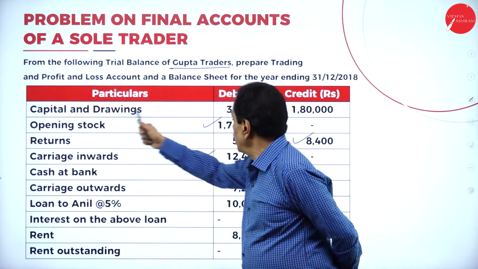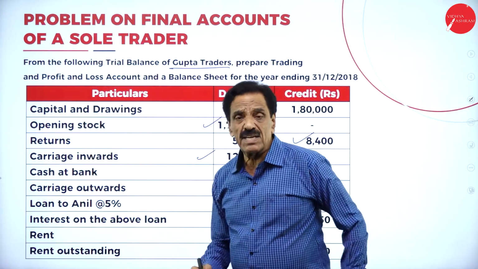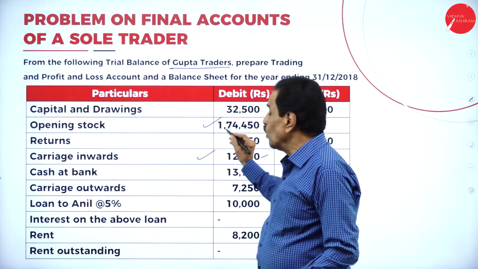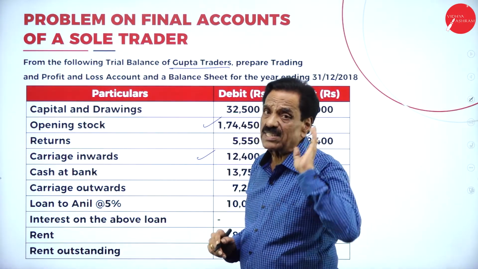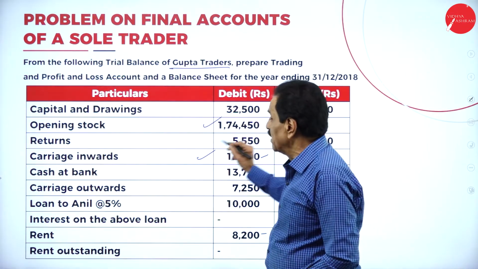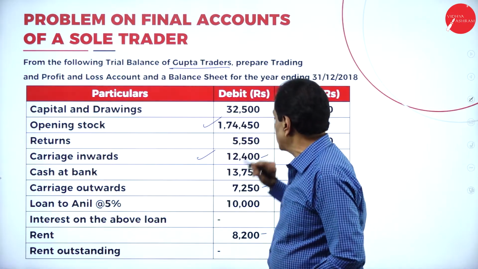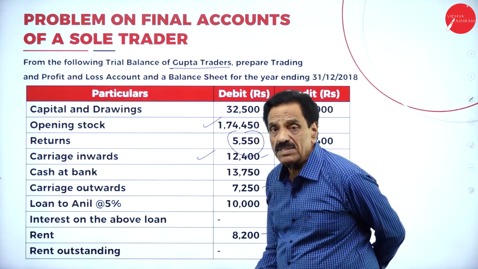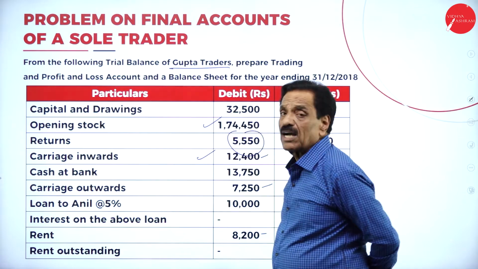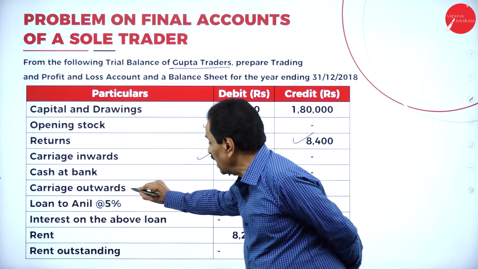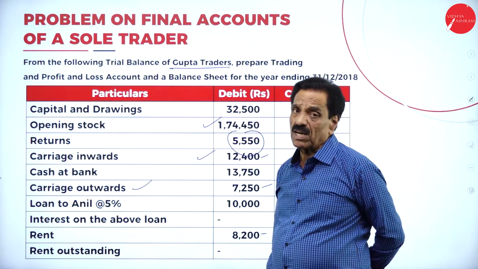Capital will come on the liability side of the balance sheet. Drawing should be deducted from the capital. Opening stock, trading account, debit side. Purchase returns, debit side; sales return, credit side. Carriage inward will come in the trading account. Cash at bank is an asset. Carriage outward will come in the profit and loss account.